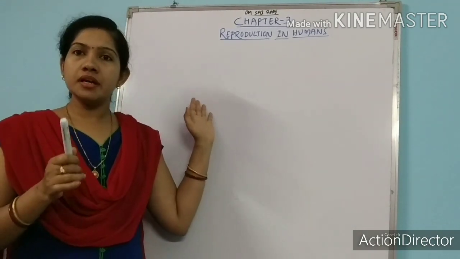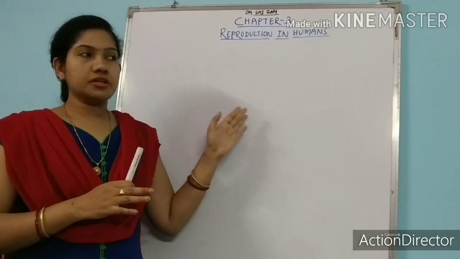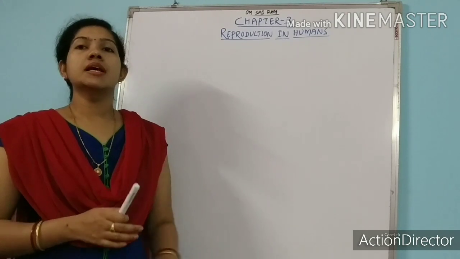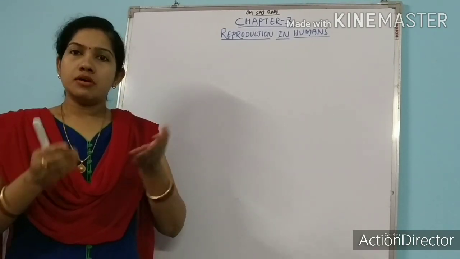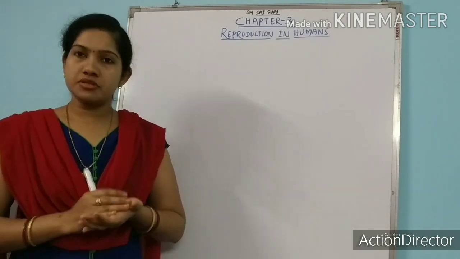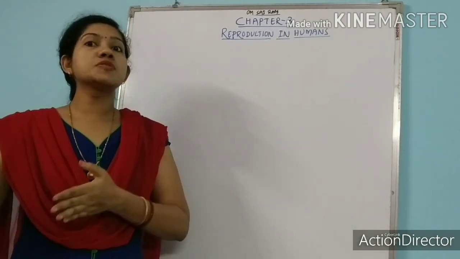Already we have completed reproduction in plants in our last chapter. So here in this chapter we will read about reproduction in animals. If I give you a short recap, already we have discussed reproduction. Reproduction is a process where the parents produce the offspring.